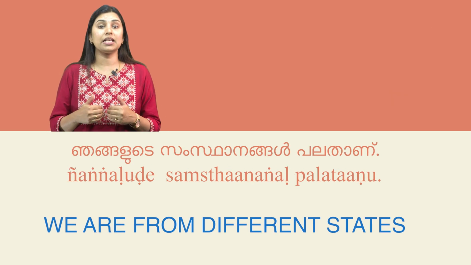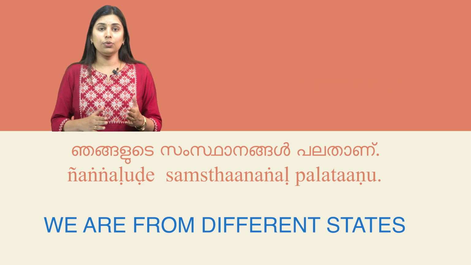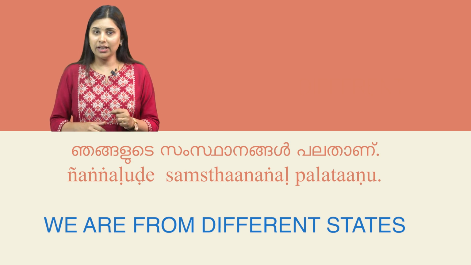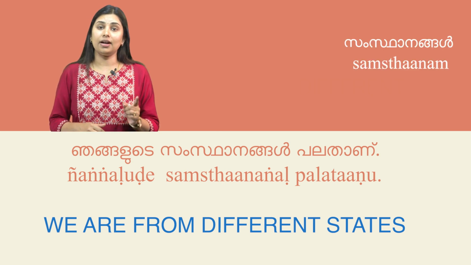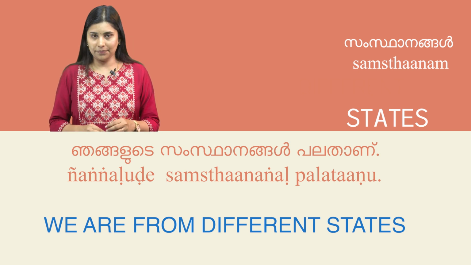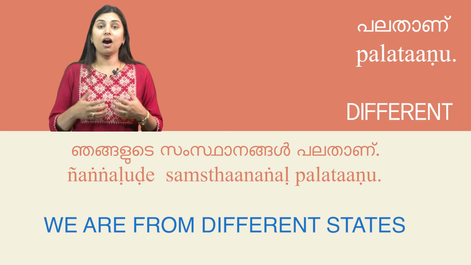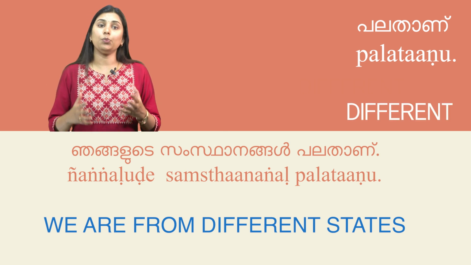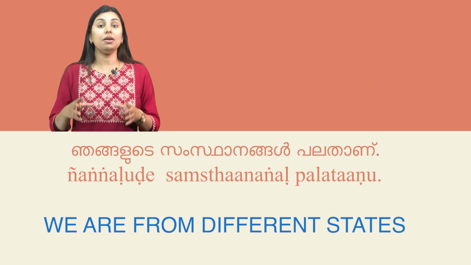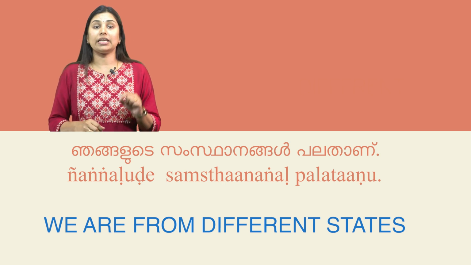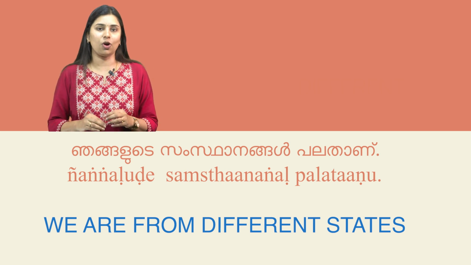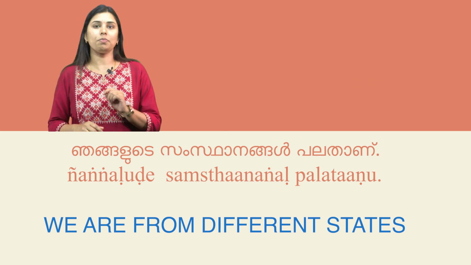Then comes another sentence. വിദ്യാർത്ഥി ഞങ്ങളുടെ സംസ്ഥാനങ്ങൾ പലതാണ്. Translate to: student, we are from different states. Here വിദ്യാർത്ഥി means student, referring to the speaker. സംസ്ഥാനങ്ങൾ means states, indicating multiple states in a country. പലതാണ് means are different or many, implying variety or difference. Together it forms ഞങ്ങളുടെ സംസ്ഥാനങ്ങൾ പലതാണ്. This construction is useful in expressing diversity in origin or background. Like this, we can also make other sentences.